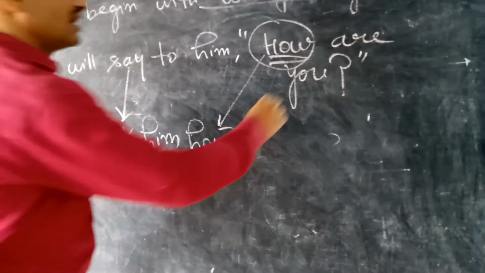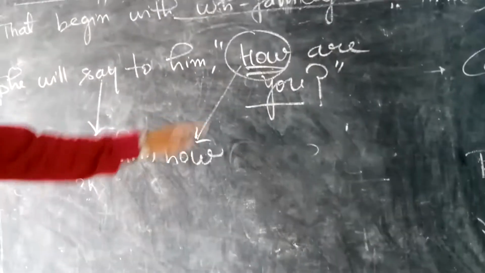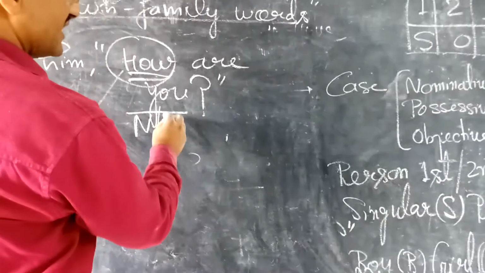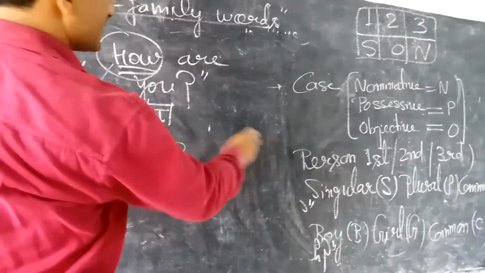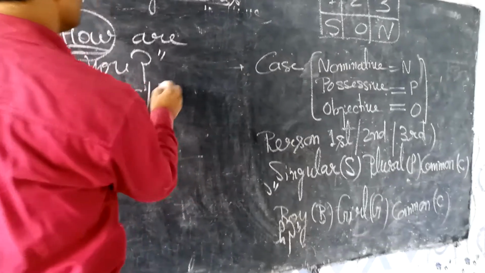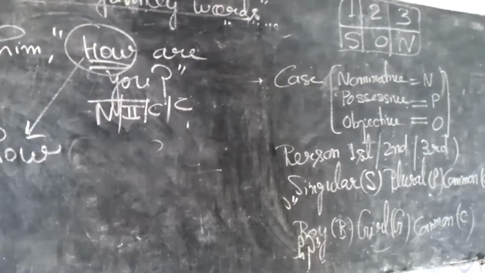Thereafter, students, underline the pronoun and mark here. This is of nominative case, and person is second, and singular or plural common, and thereafter boy, girl common. I have already marked. And case